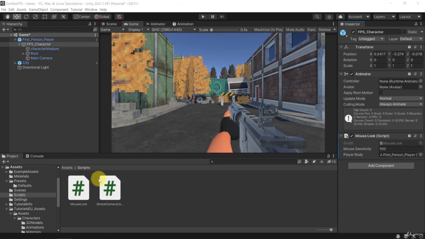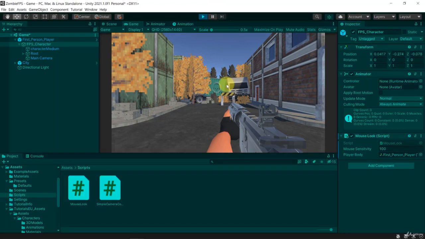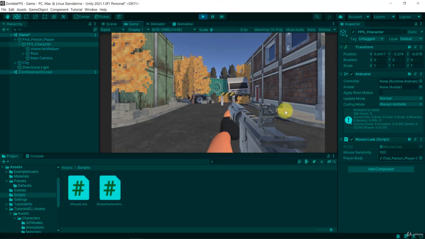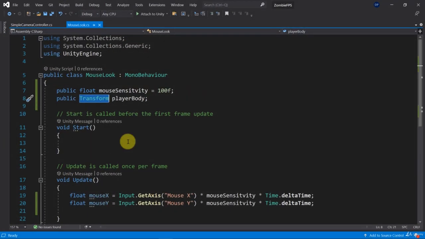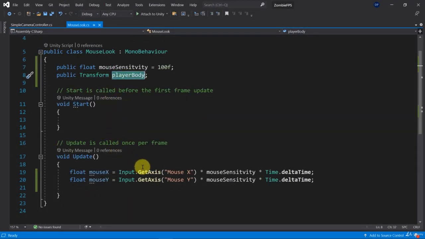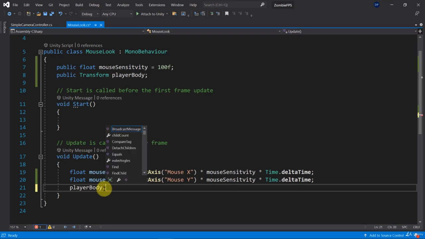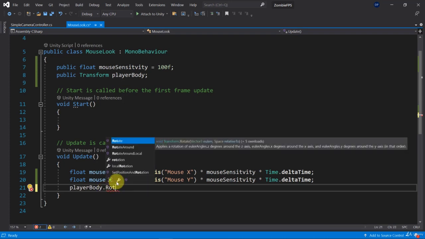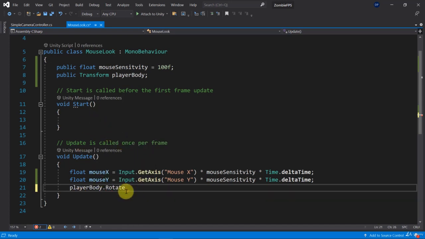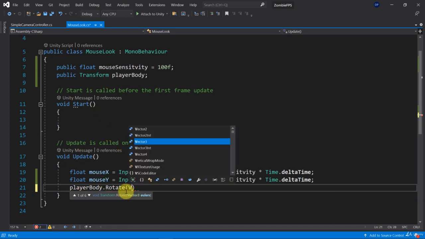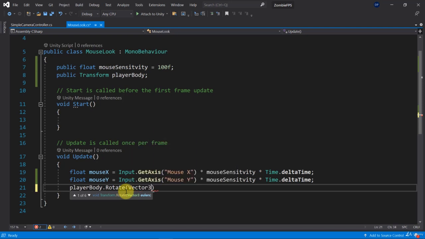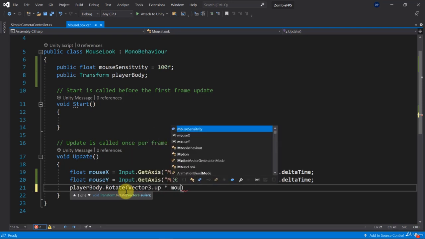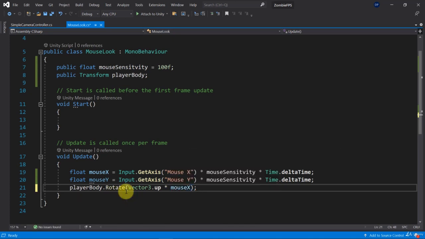All right, now we can use this in order to actually rotate the player, because right now, if we play the game, nothing will happen because we're not doing anything, right? We're not rotating anything. And that's why we can now use this player body to rotate it. Okay, so there is this Rotate method that is available inside of the Transform class, and we know that our player body is of type Transform, so we can now apply a rotation to the object, to the transform. And I'm going to use Vector3.up here, so Vector3.up multiplied with the mouseX value that I have.